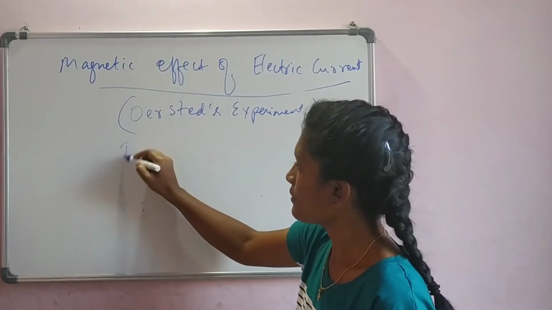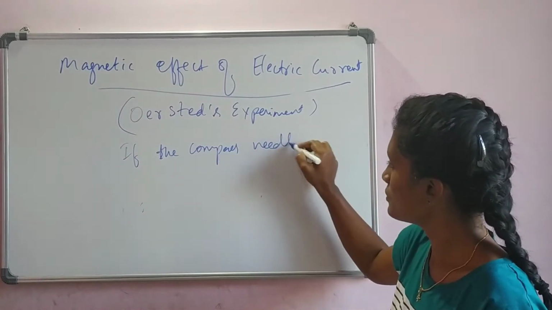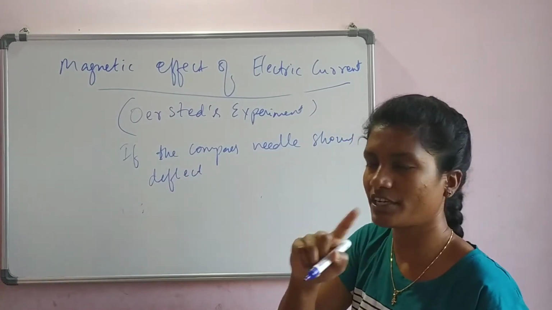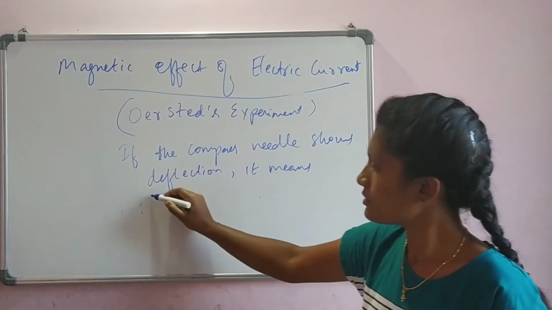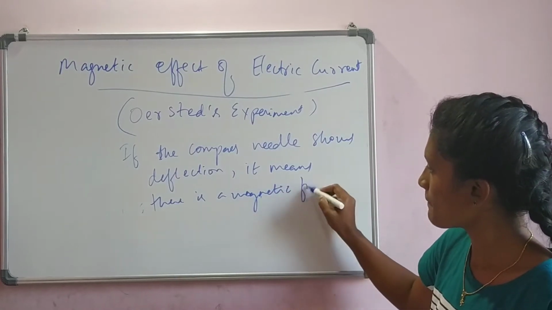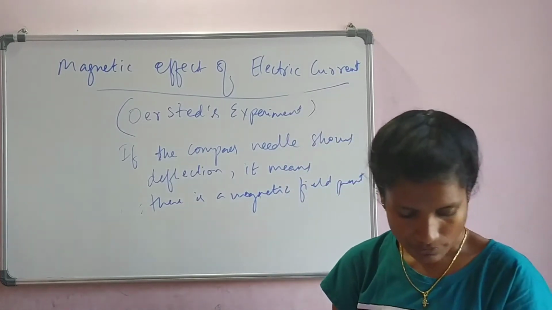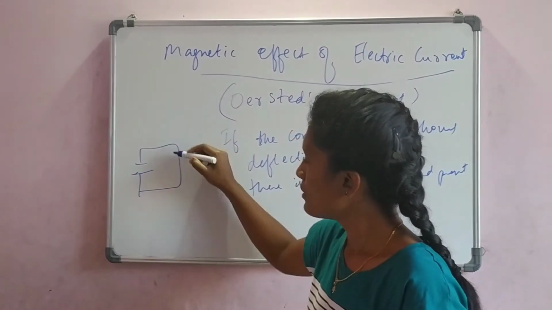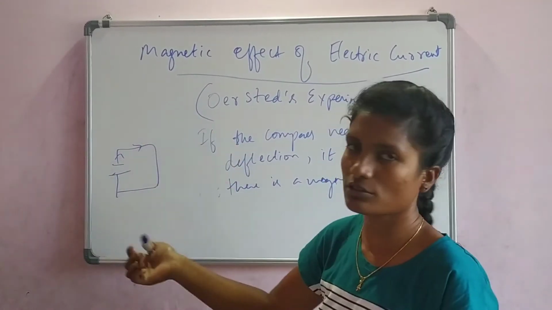If the compass needle shows deflection, meaning movement of the needle, it means there is a magnetic field present. Okay, there is a magnetic field present. Then, now let us say in that same conductor, I passed the current clockwise. It went from the positive and then we came here.